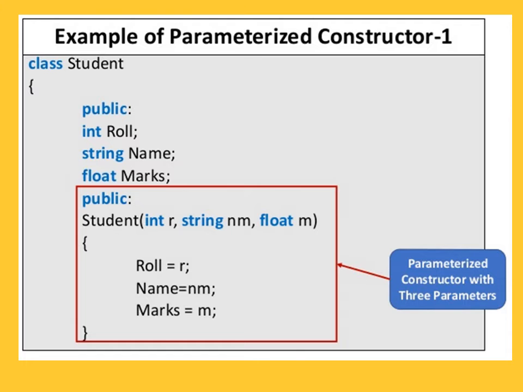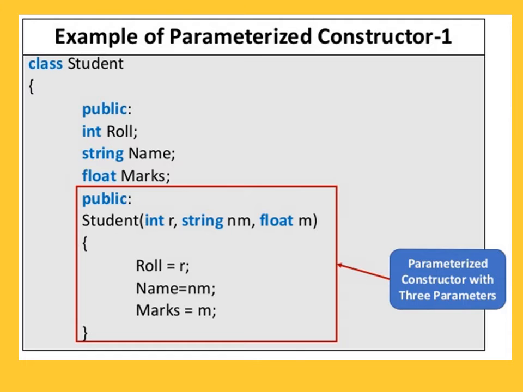Then public Student(int r, string nm, float m). Here we create the constructor with the parameters. So it is a parameterized constructor with 3 parameters. Then we assign the body of the constructor: roll number is equal to r, name is equal to nm and mass is equal to m. That is roll number, name and mass.